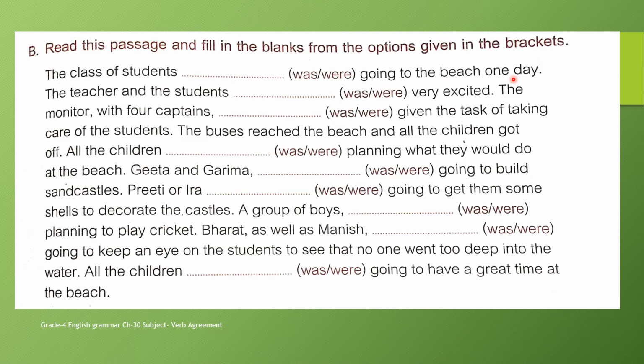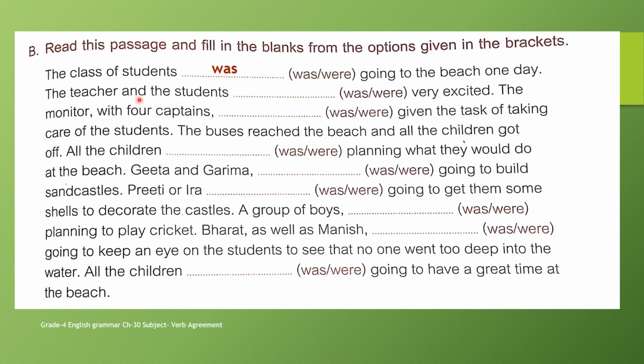Now children, always identify the subject in the given sentence. Here the subject is the class of students. Class of students means it is a collective noun. So if the subject is a collective noun, we will use a singular verb, that is was. The class of students was going to the beach one day.